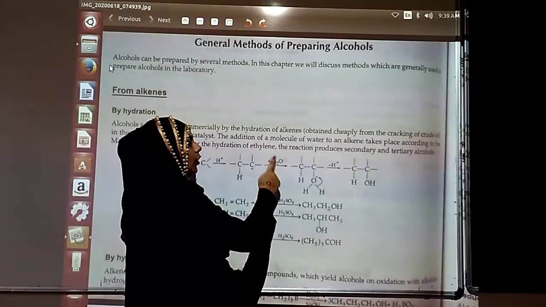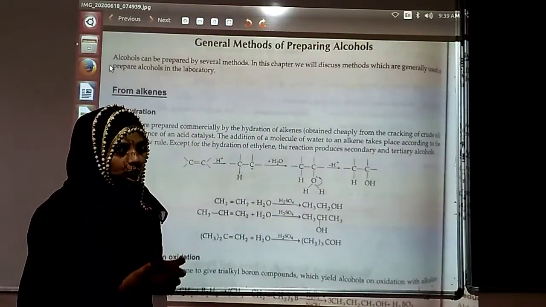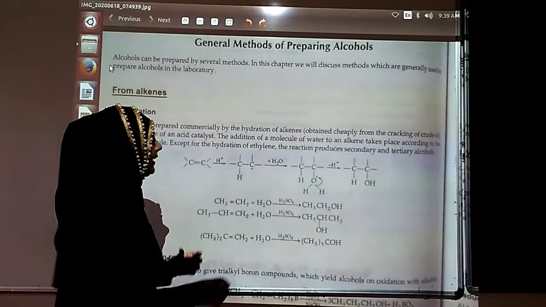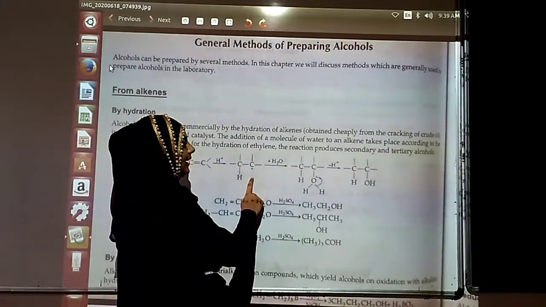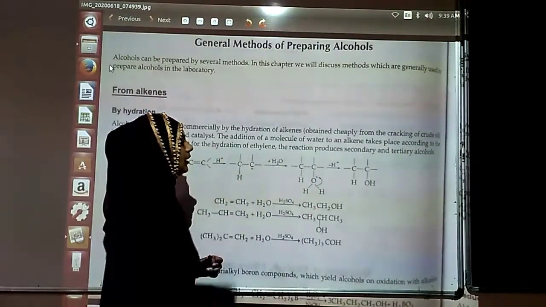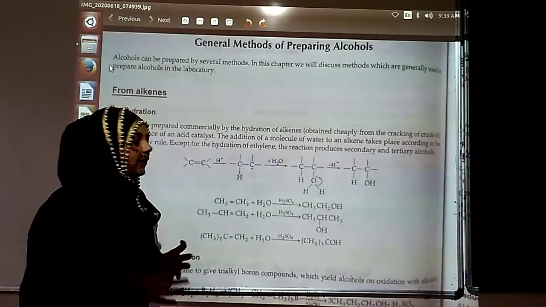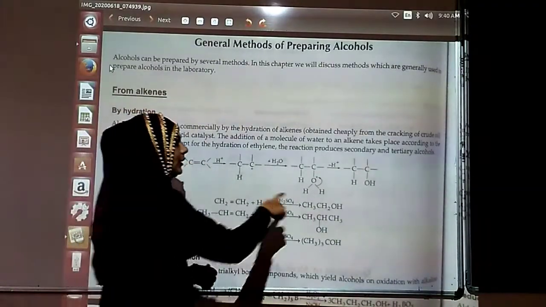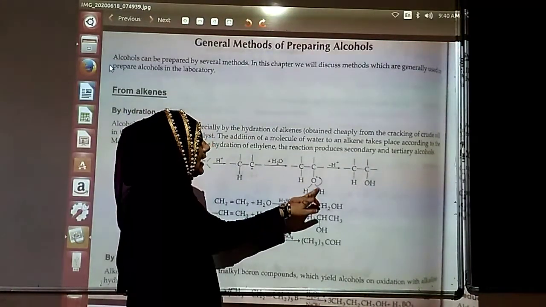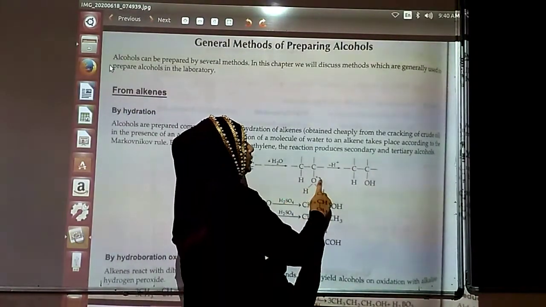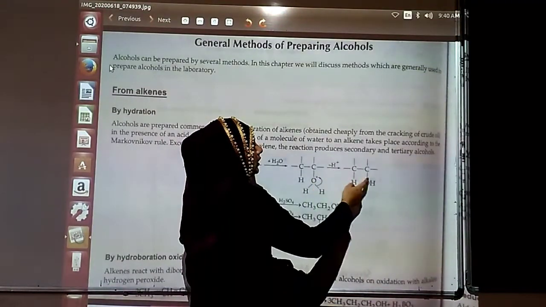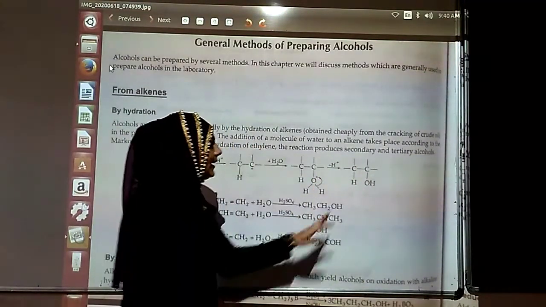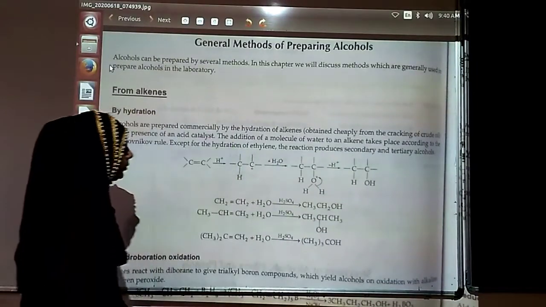Next, water. Water is going to come in two parts, that is H and OH. OH is minus, so it is going to attach over here. We take the water molecule completely over here. This hydrogen is going to lose its electron and come out as an H plus ion, and your OH can be attached over here.